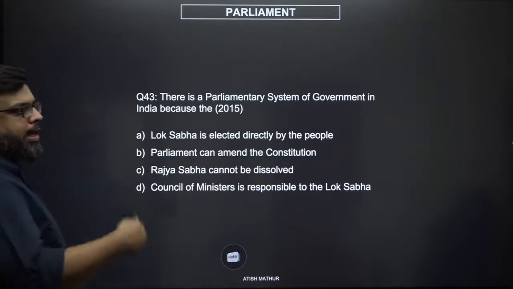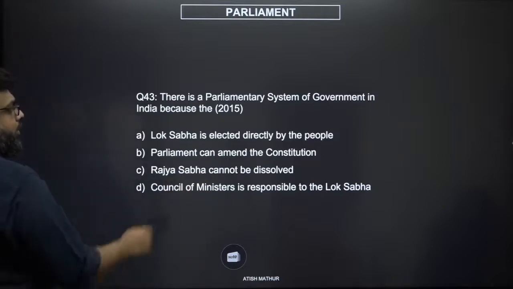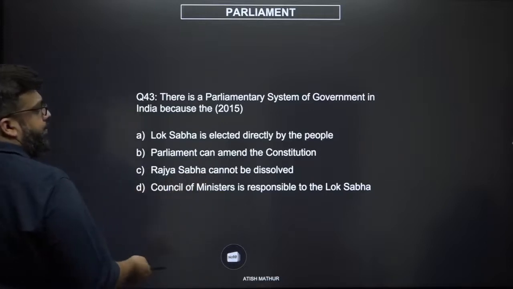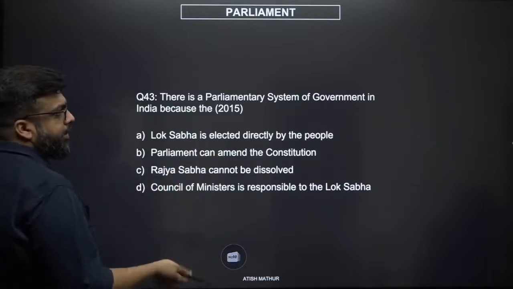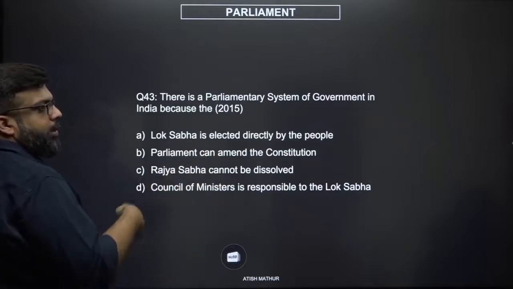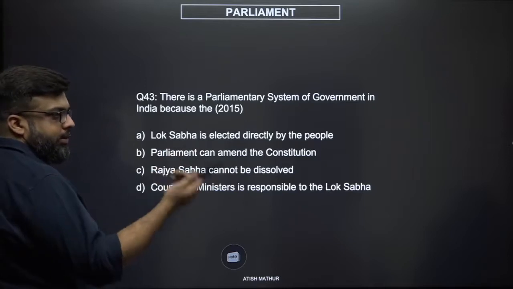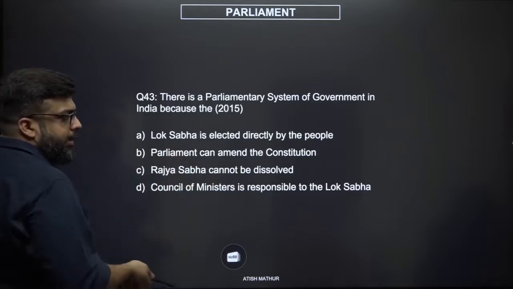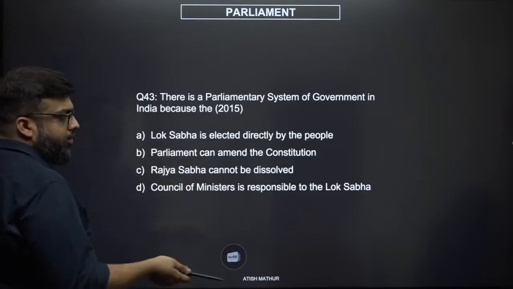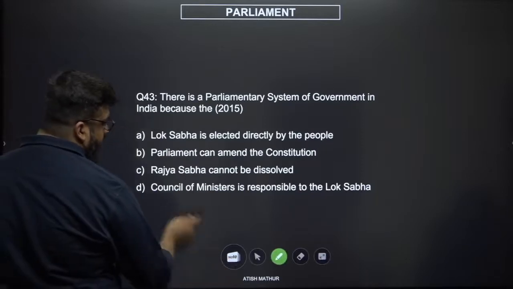Now let us argue the opposite. The Lok Sabha is directly elected by the people. That could also be the case in a presidential system of government. The Congress, the lower house in the US, is directly elected by the people. That does not make the US a parliamentary system. So this is of course wrong.